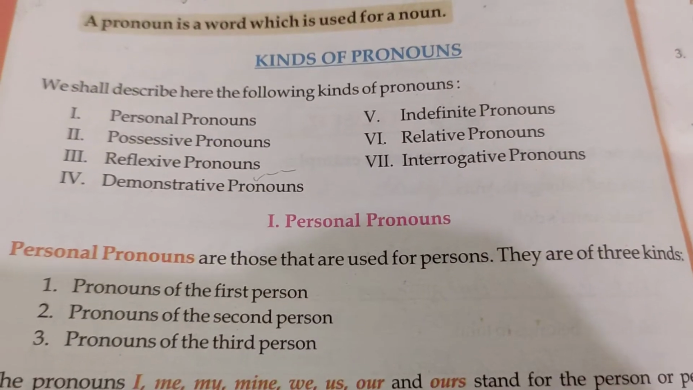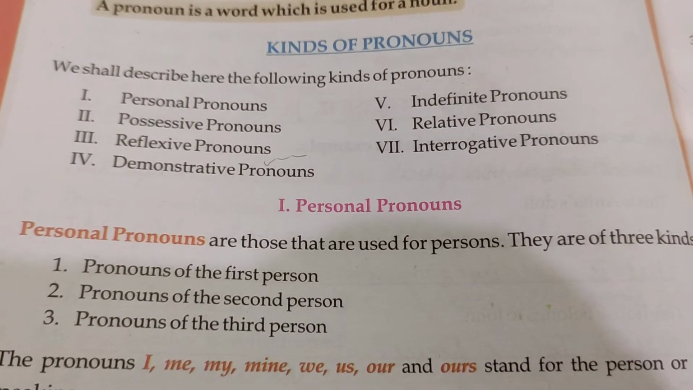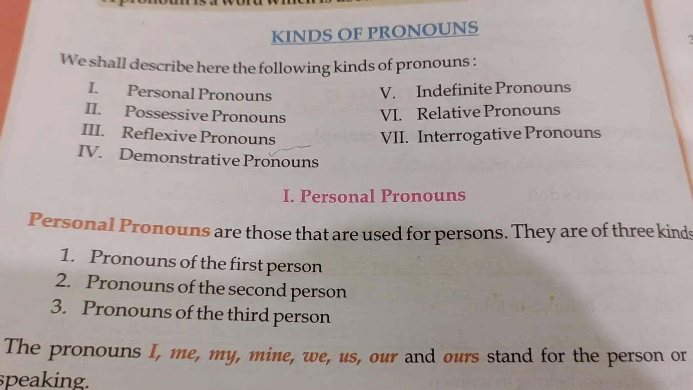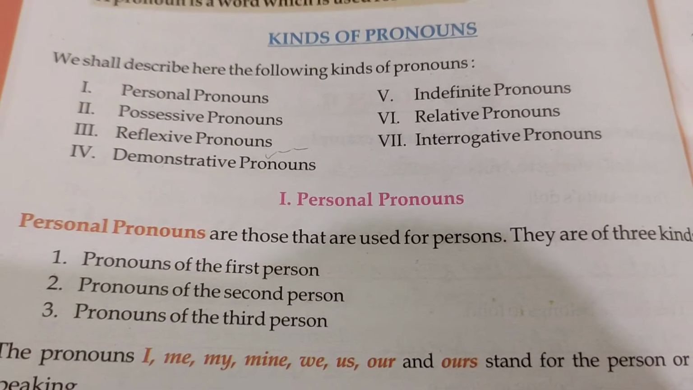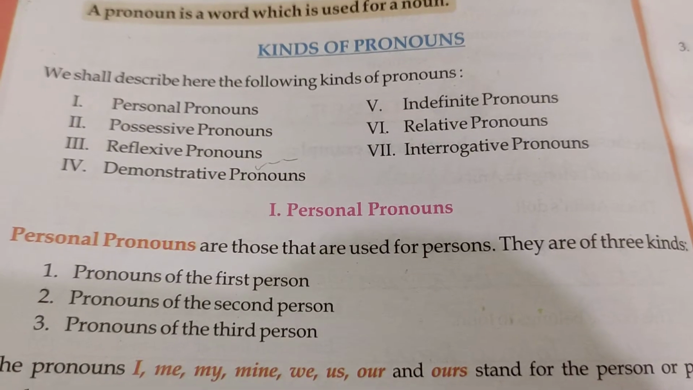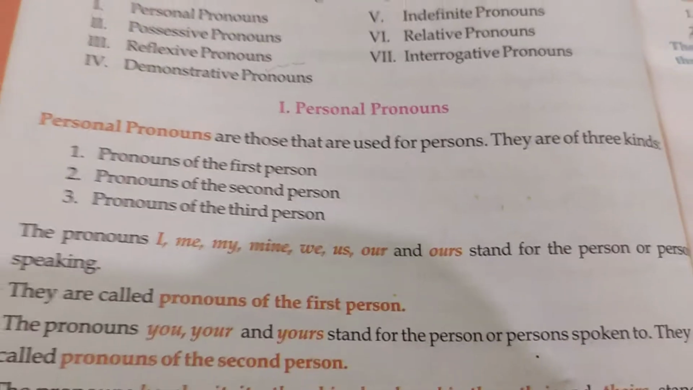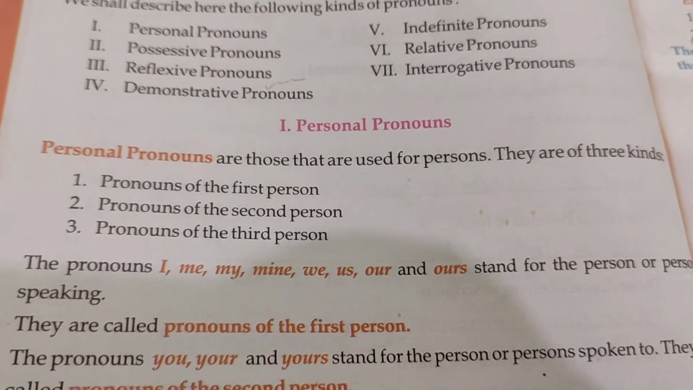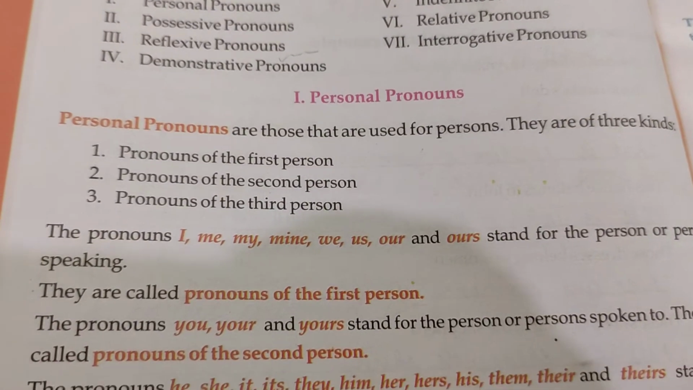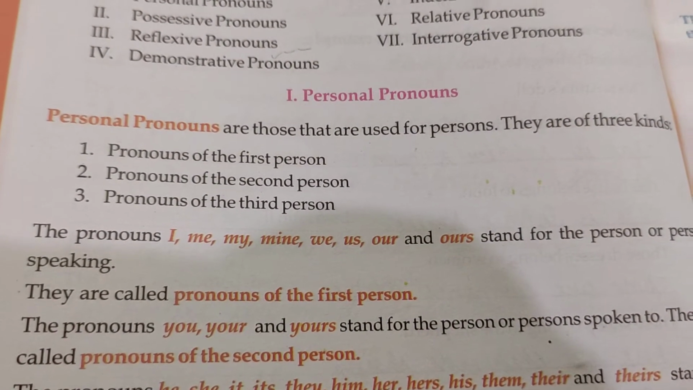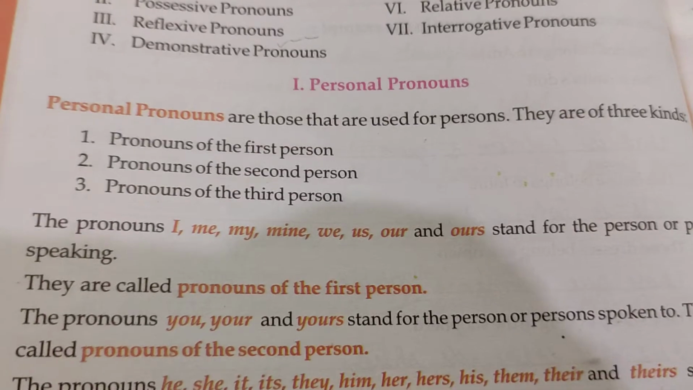We have 7 kinds of pronouns: personal pronouns, possessive pronouns, reflexive pronouns, demonstrative pronouns, indefinite pronouns, relative pronouns, interrogative pronouns. First is personal pronouns. Personal pronouns are those that are used for persons. They are of 3 kinds: pronouns of first person, second person, third person.